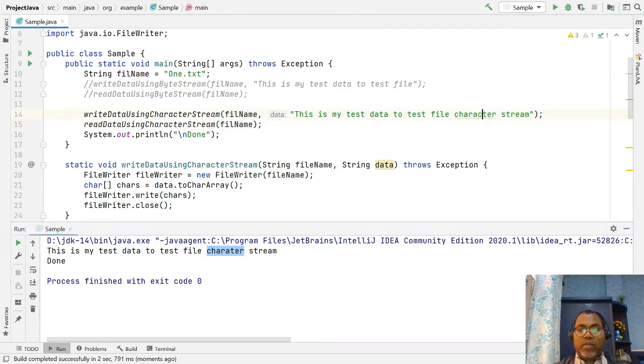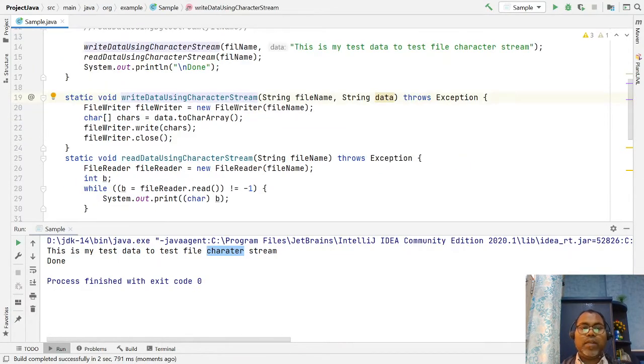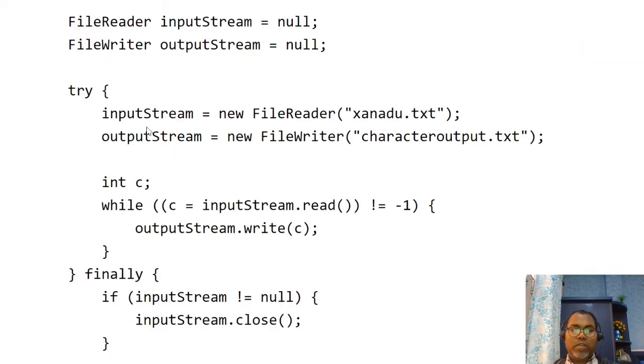So this way you can test. The difference is that initially we were passing bytes, and here we are passing characters. So this character file writer can write character-wise. Okay, so this is the same way.